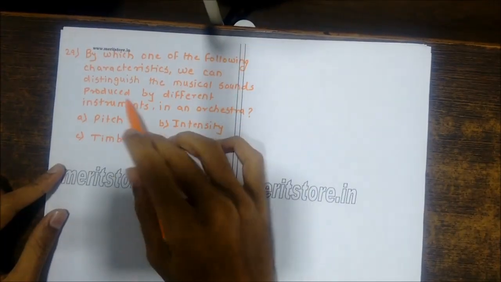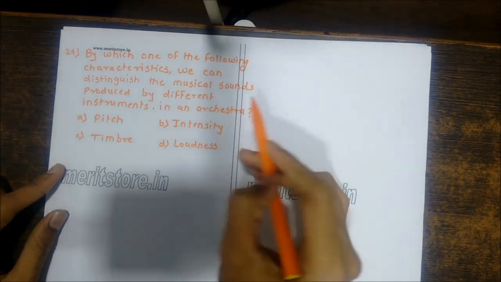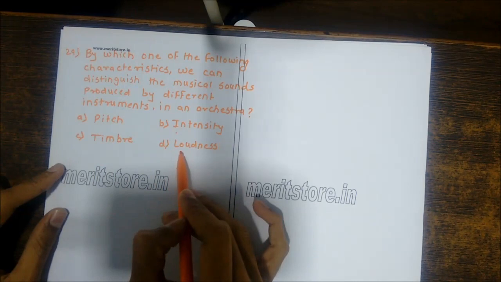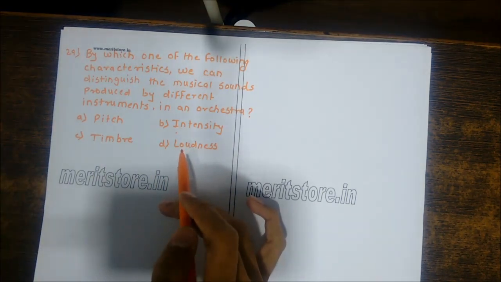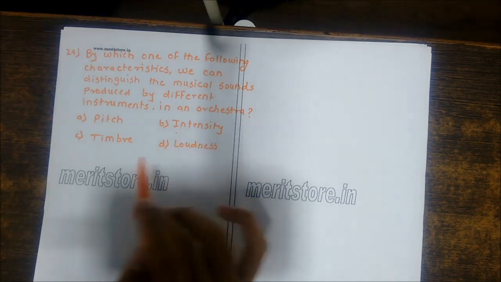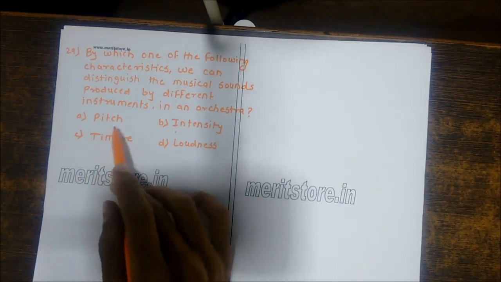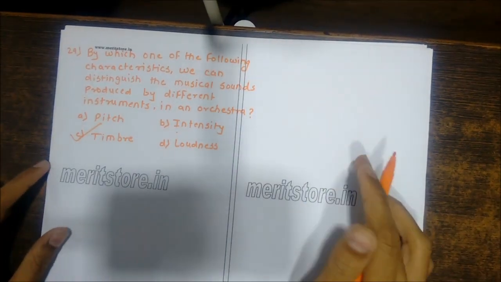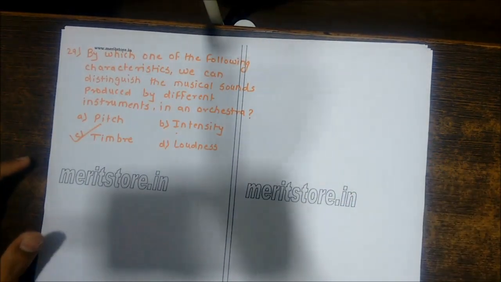By which property can we distinguish the musical sounds produced by different instruments in an orchestra? Pitch, intensity, timbre or loudness? By the intensity we can't make out, by the loudness also we can't make out that two different instruments are there. By the pitch also we can't. It is the timbre by which we can make out that two different instruments are being played in an orchestra.